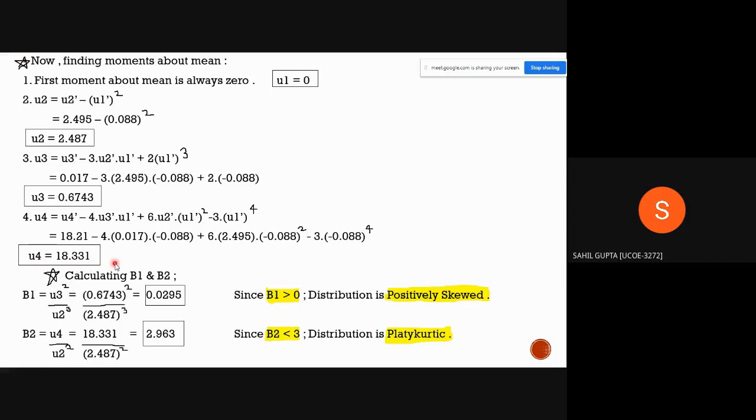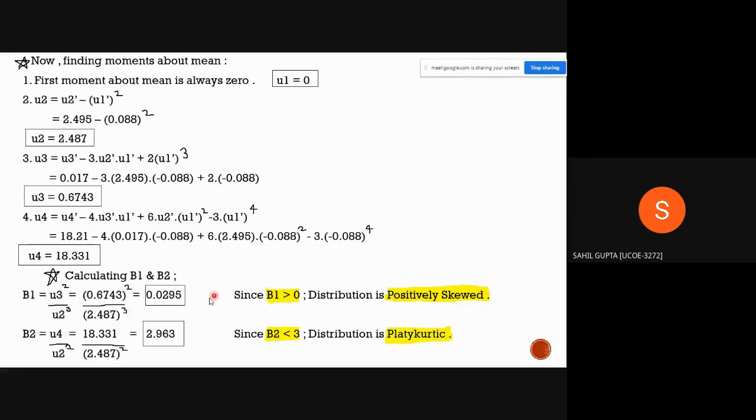Now what have they asked? They have asked us to calculate beta 1 and beta 2. We know the formulas of beta 1 and beta 2. So beta 1 equals mu3 square upon mu2 cube. What is mu3 here? 0.6743 the whole square upon 2.487 the whole cube, which gives us 0.0295.